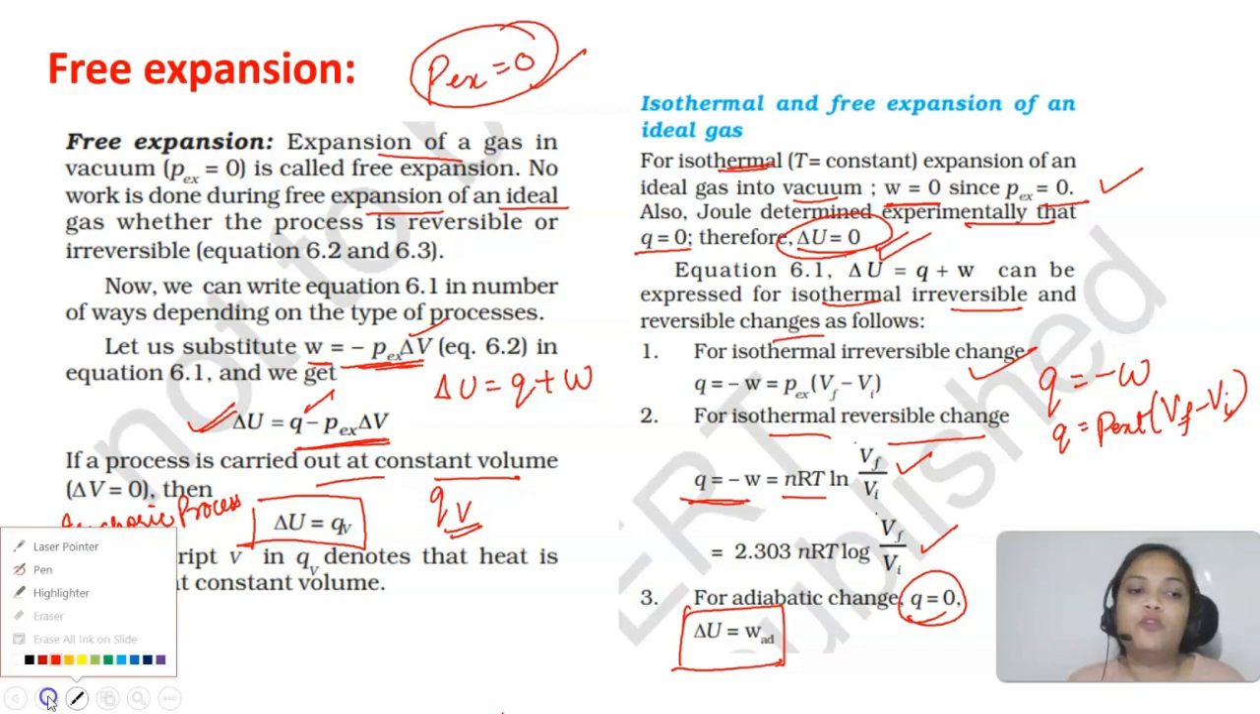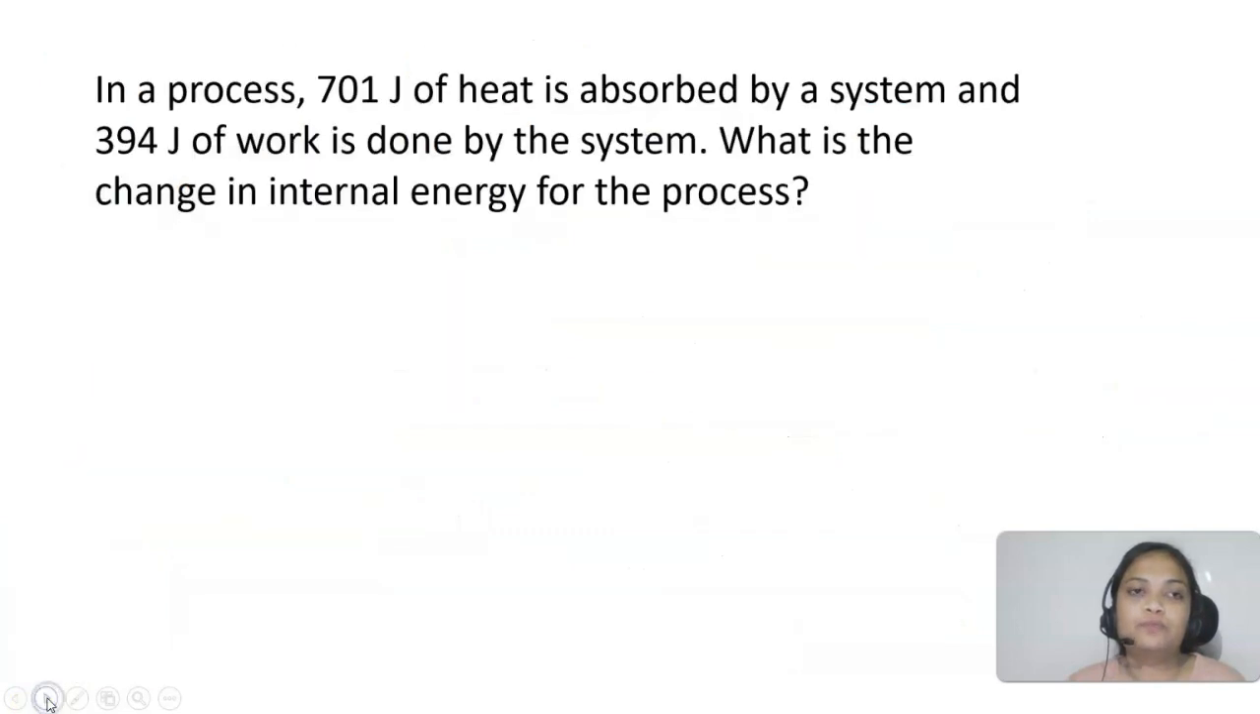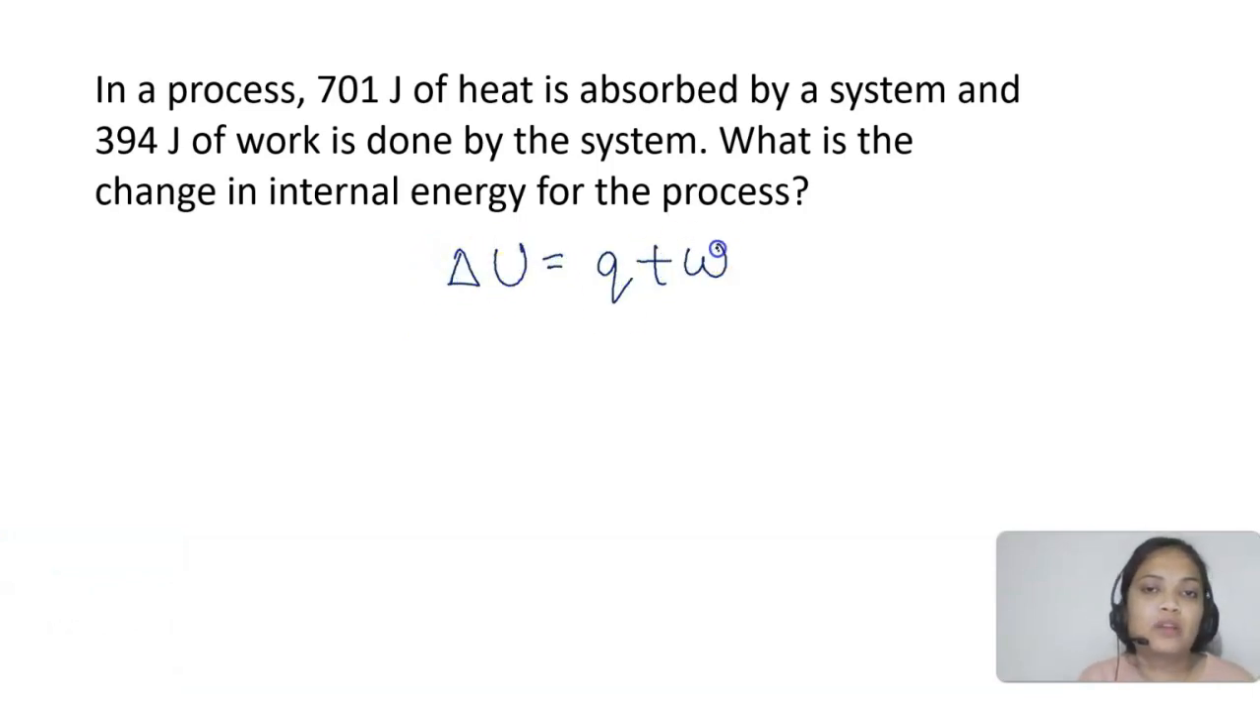So before I end, I just want you to solve this particular question. The question says, in a process 701 joule of heat is absorbed by a system and 394 joule of work is done by the system. So heat is absorbed by the system and work is done by the system. You need to find out the change in internal energy. So change in internal energy is Q plus W.